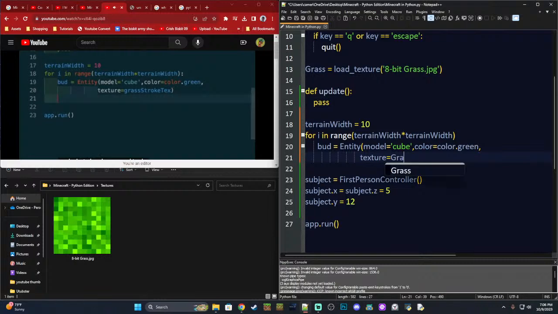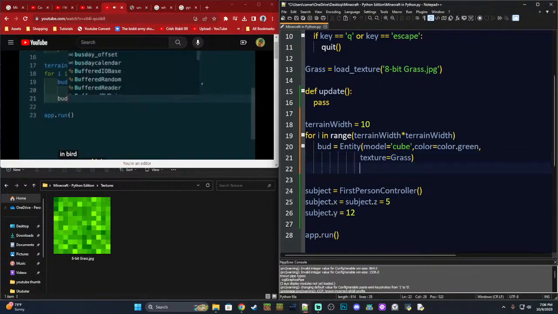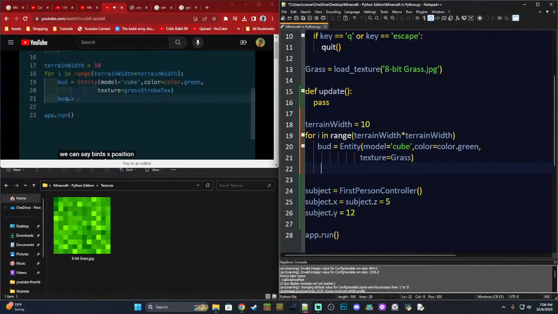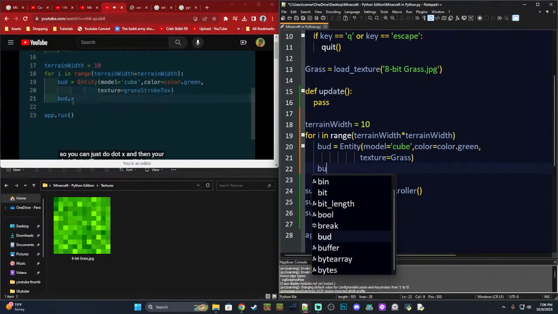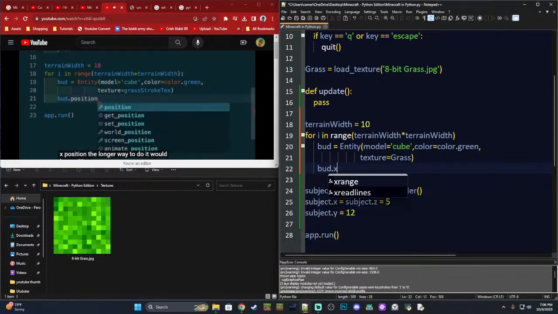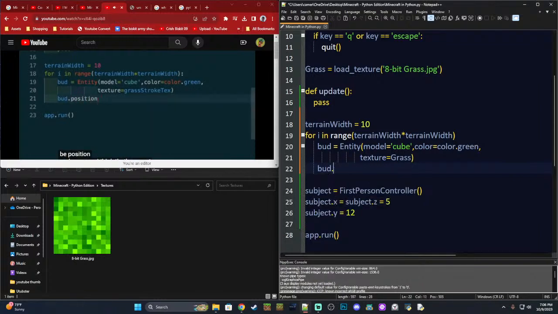And what else do we need to do? We need to position them. So now that we've got this entity stored in Bud, we can say Bud's X position. So you can just do dot x, and then that will mean your entity's X position. The longer way to do it would be position underscore x. I think that's correct. Position will be a vector 3.